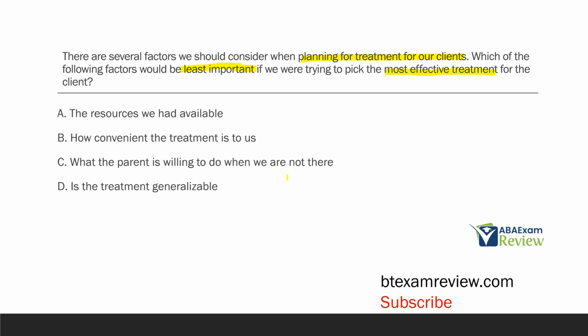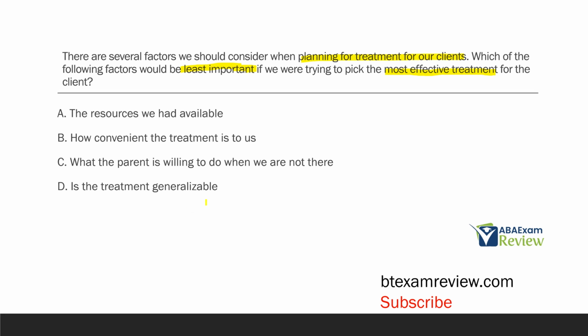What about C? What the parent is willing to do when we are not there. This is incredibly important. Think about some kids who might only receive a few hours a week of therapy. We have all those other hours we're not there where therapy and ABA really should be occurring. And that's going to be the parent's role. And so if the parent is not willing to do the treatment that we've implemented, then maybe we should try something different. We keep coming back to the word consistency because this is what it really is. A consistent treatment is going to be more or less an effective treatment compared to a treatment with no consistency.